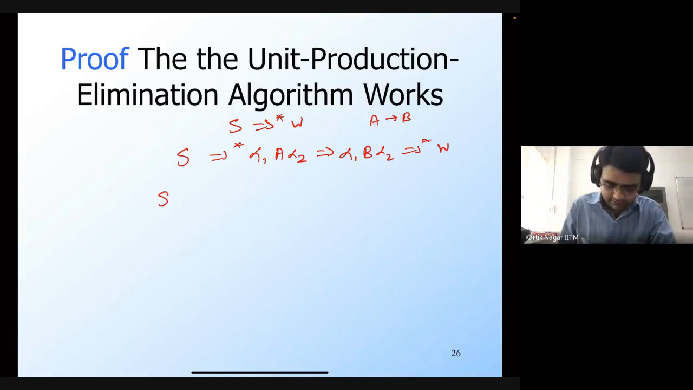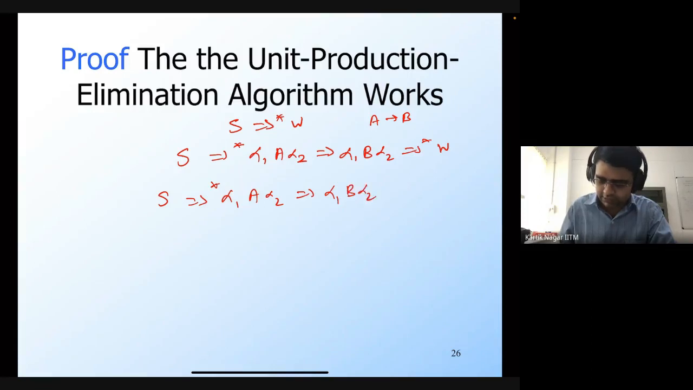I'm just expanding that particular motion. So in some number of steps, I will go to, let's say, beta 1, X, beta 2, and then I will use a non-unit production. So let's say beta 1, gamma, beta 2, and then this will go to W.